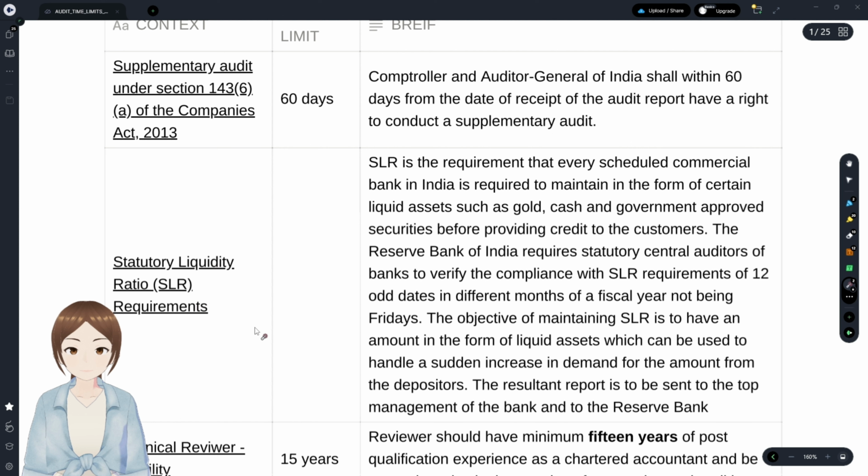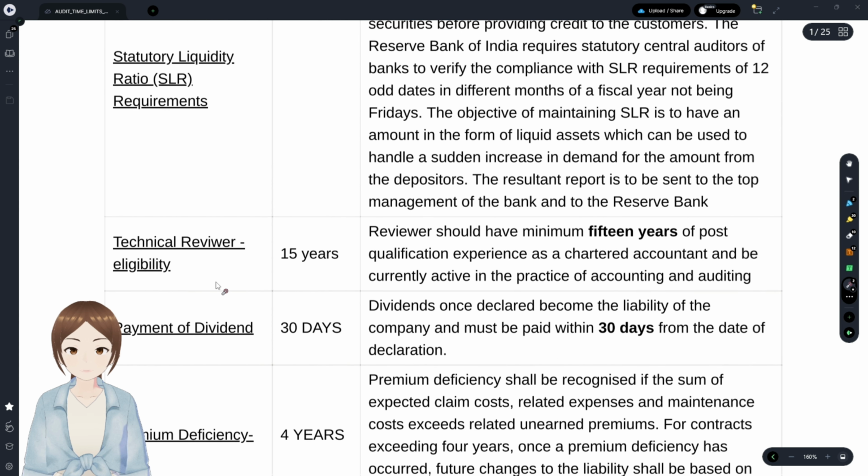SLR requirements. With regards to SLR requirements, the auditor has to check that the SLR requirements were complied with for 12 odd dates in different months of a fiscal year, not being Fridays. They have to check for that also. Technical reviewer needs to have 15 years of post-qualification experience as a chartered accountant and be currently active in the practice of accounting and auditing.